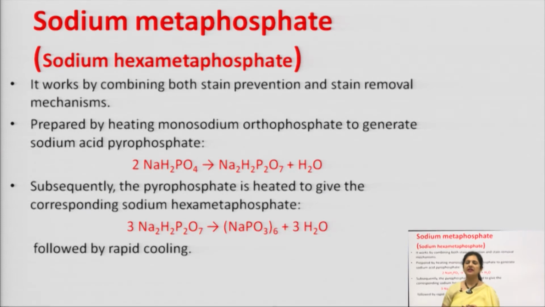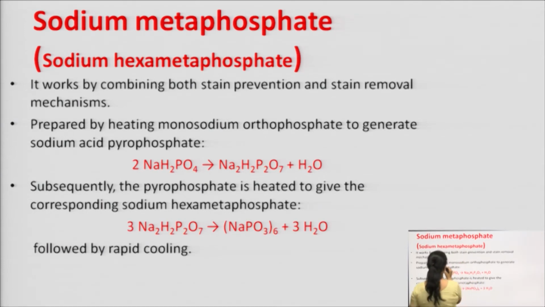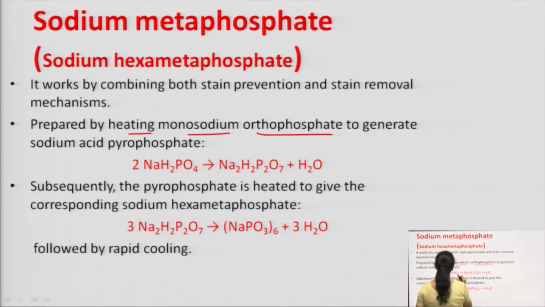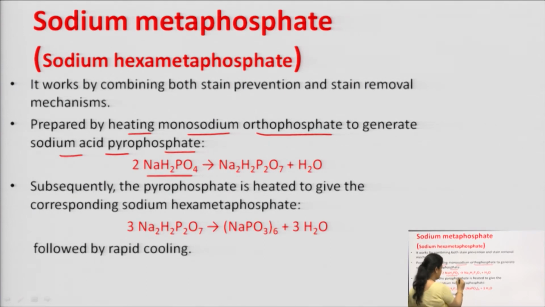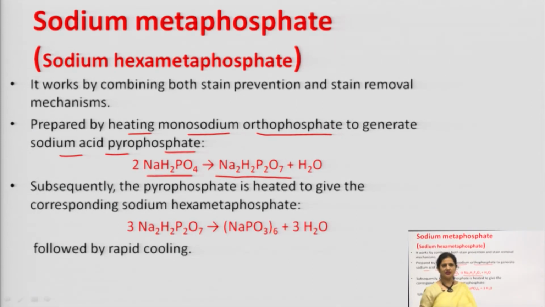Now, let us study how it is being made. Its synthesis involves basically 2 steps. First of all, it is prepared by heating monosodium orthophosphate to generate sodium acid pyrophosphate. This is monosodium orthophosphate NaH2PO4, which is giving Na2H2P2O7, that is sodium acid pyrophosphate.